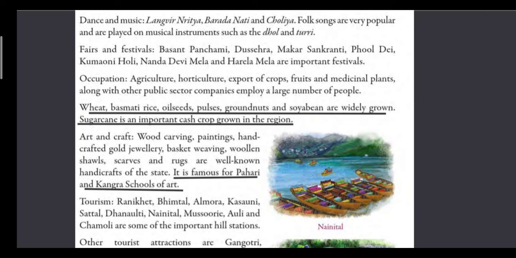And some folk songs are also played on musical instruments like dhol and turi, and these songs are very popular among the local people of Uttarakhand. So, we read about the folk songs and their traditional dance forms.